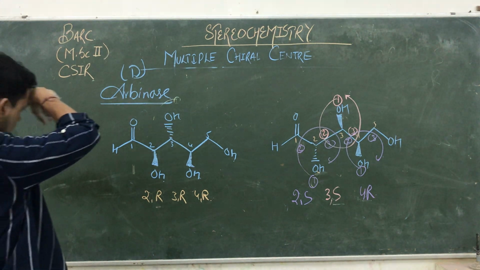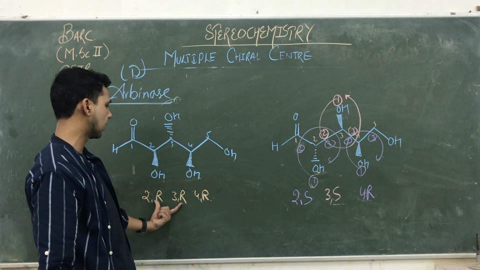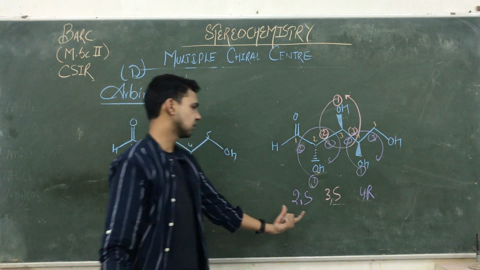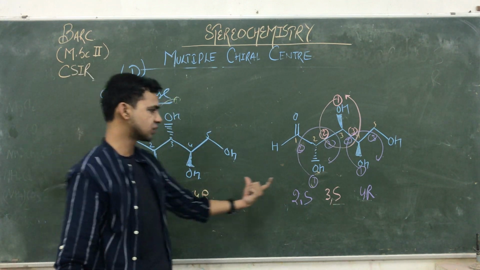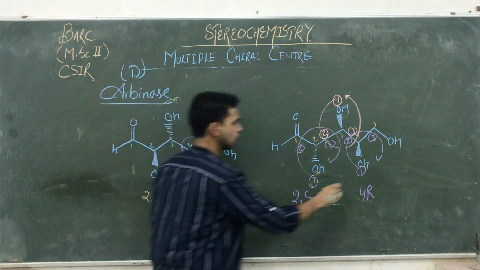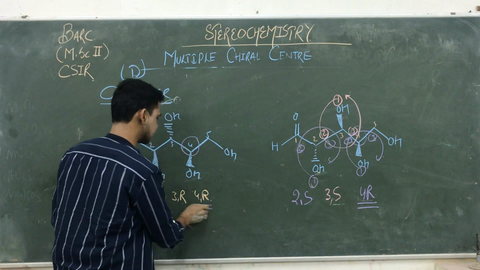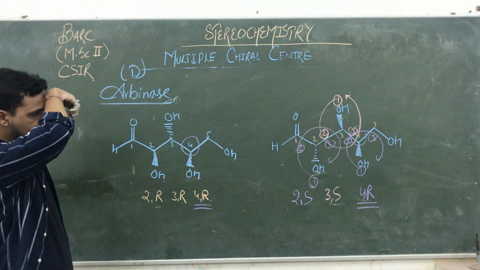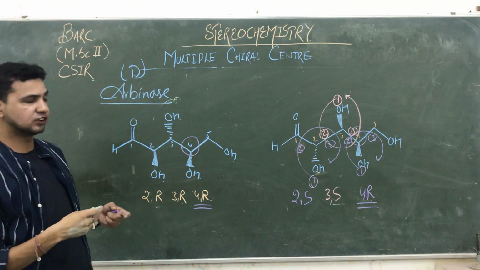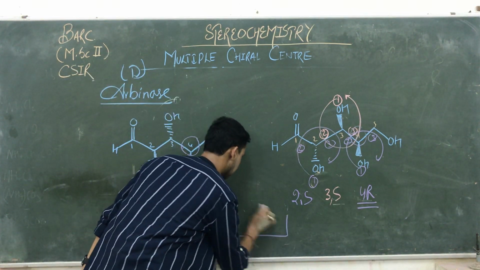So here the configurations 2R, 2S, 2S, 3S, these configurations changed. Okay, but we are not able to change the configuration of carbon number 4. The configuration of carbon number 4 is the same. So such types of compounds differ only at a particular point. These are known as the diastereomers.